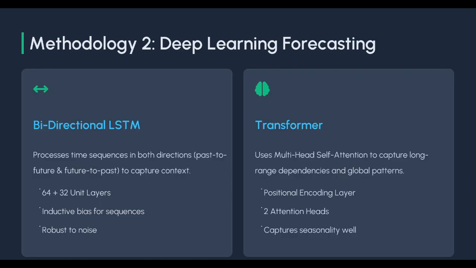For forecasting, I compared two deep learning architectures, one being a bidirectional LSTM, the other being a transformer. The bidirectional LSTM model processes the time sequences in both directions, from past to future and from future to past.